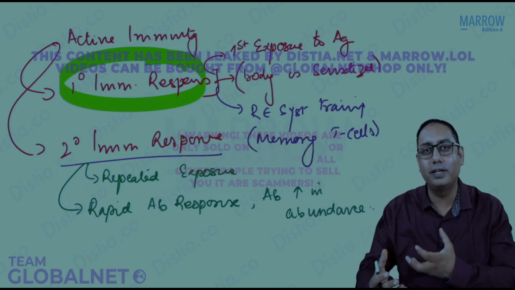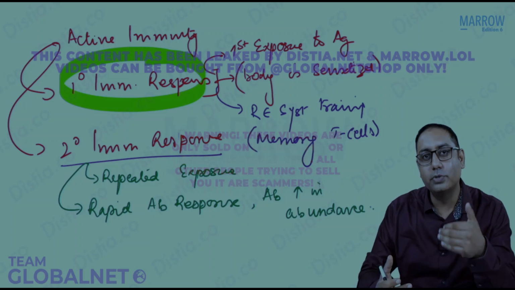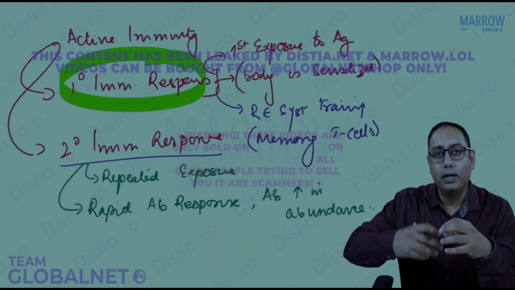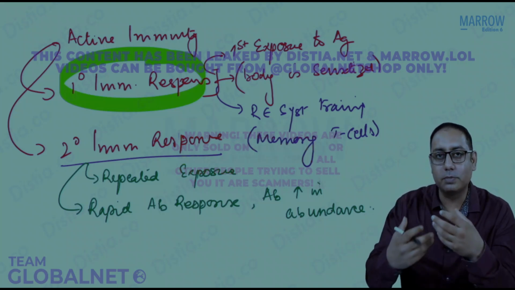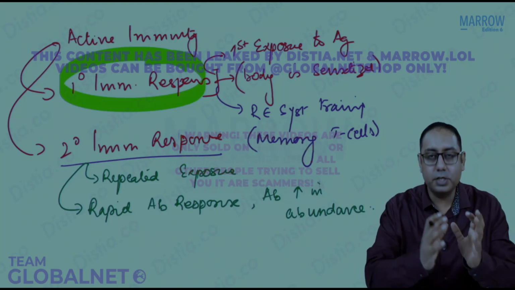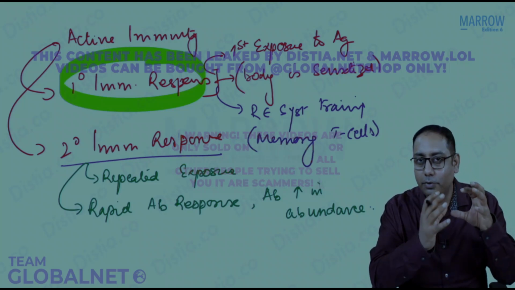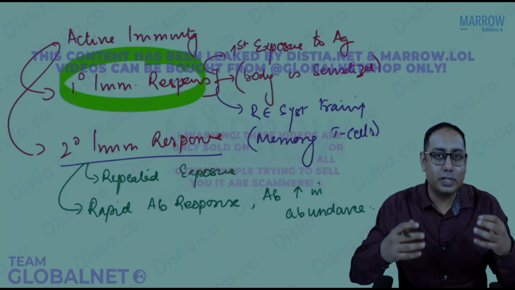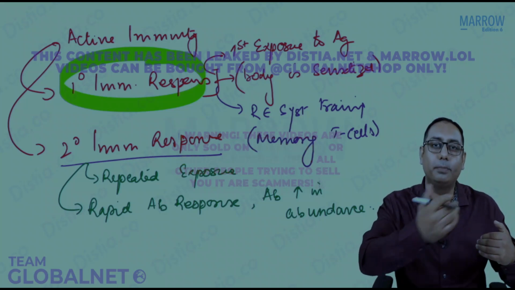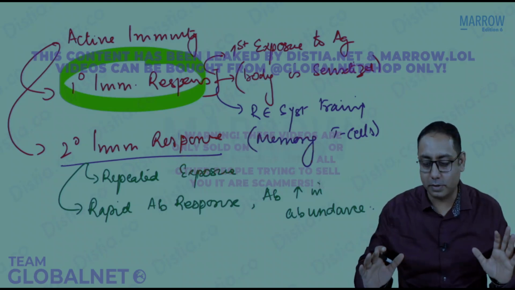So that's actually the reason why we give the first dose, the second dose, and the third dose of the vaccine. We want the secondary immune response by the body to be more pronounced. So that is what you understand by active immunity. You can have two types of immune responses, the primary immune response or the secondary. The secondary is on repeated exposure, the primary is on the first exposure.